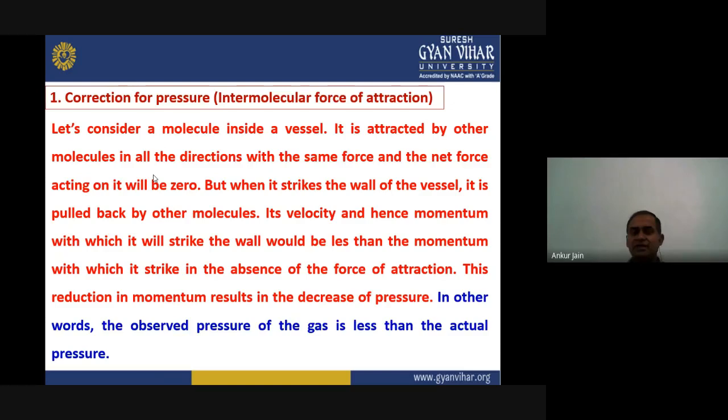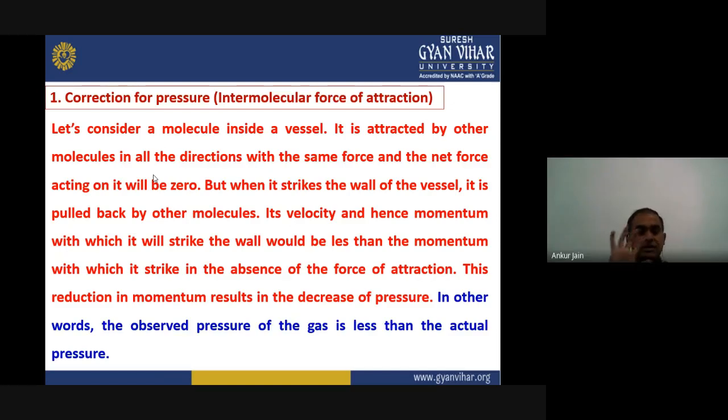But if we consider that this molecule strikes the wall of the vessel, what will happen? For example, this molecule is going in this direction and it strikes this wall. What will happen? It will be pulled back by the other molecules present in this area. They will attract it back, and because of that, the velocity and the momentum with which it strikes the wall should be less than the momentum and velocity with which it strikes in the absence of the force of attraction.